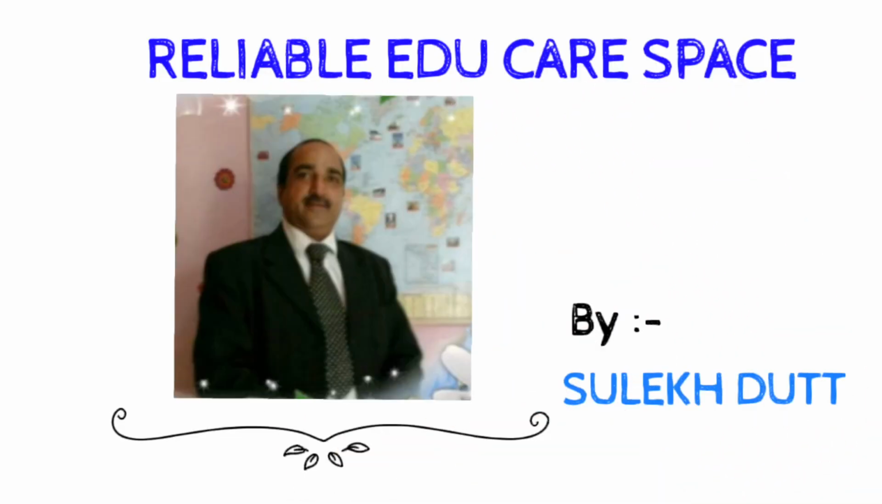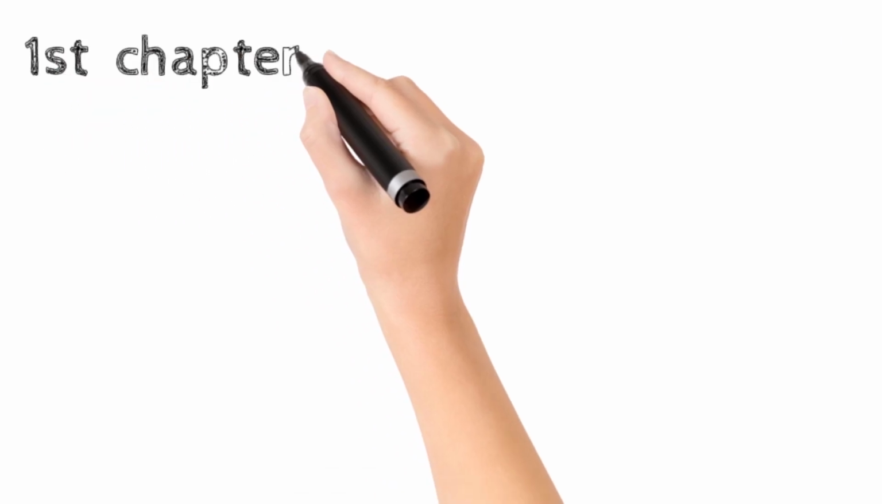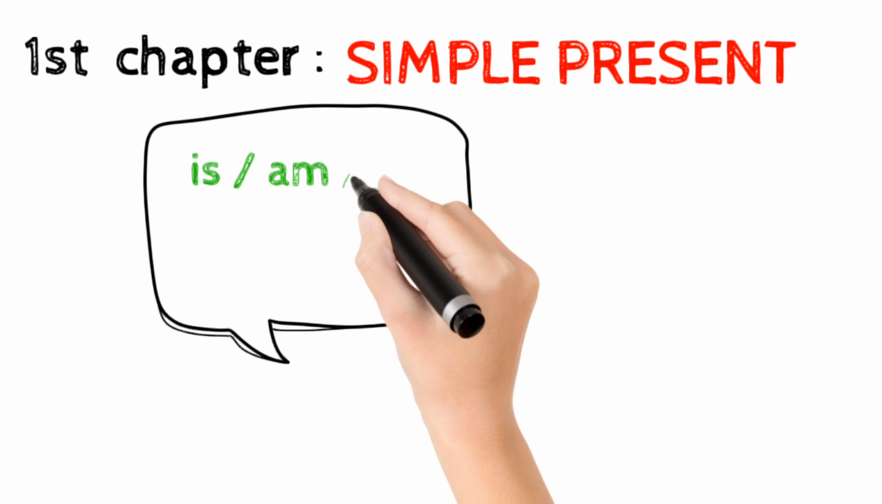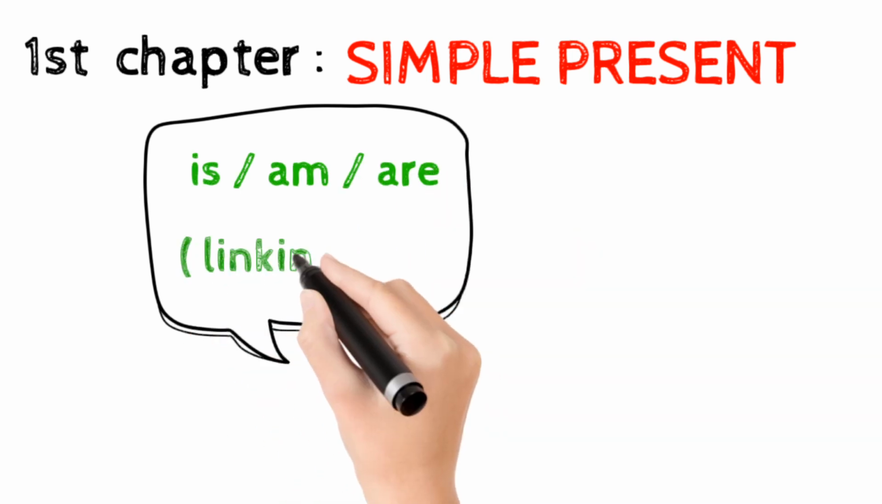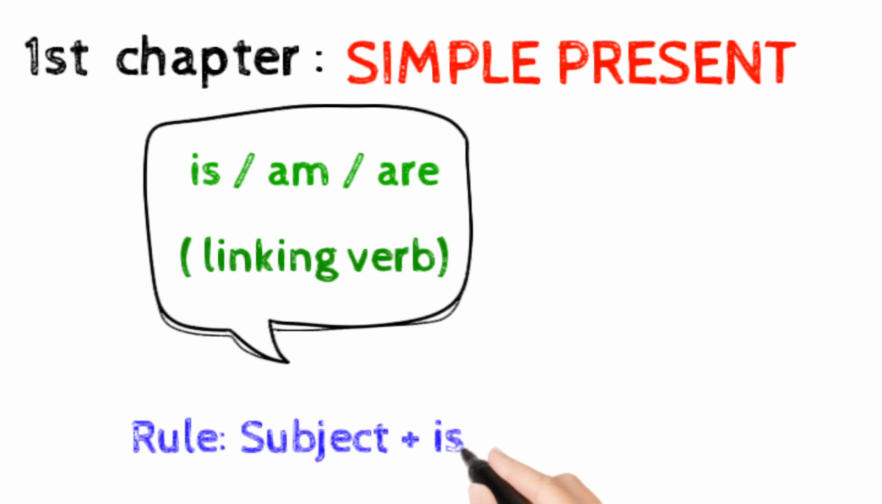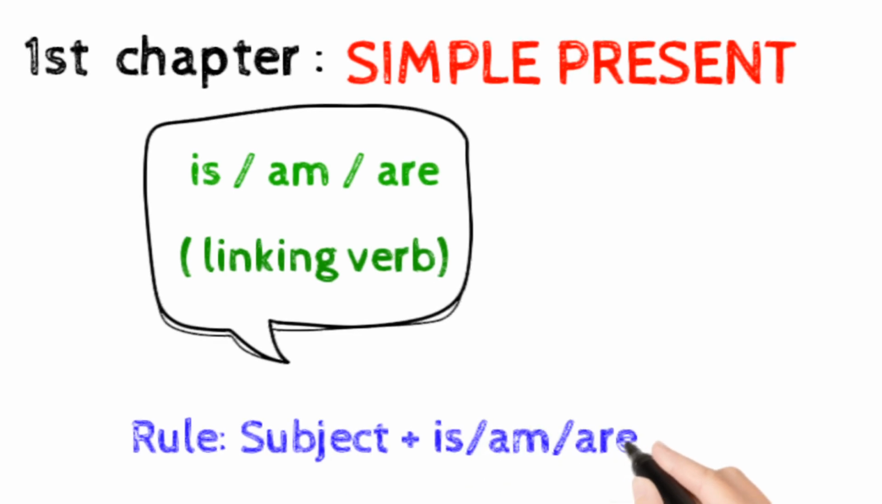Now we have to start from simple present. We have to use here is, am, are. Actually, they are called linking verbs. We do not use here any main verb. See, rule first: subject, is, am, are, and object.